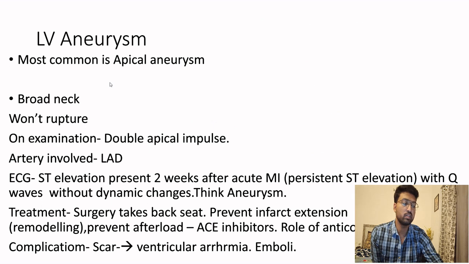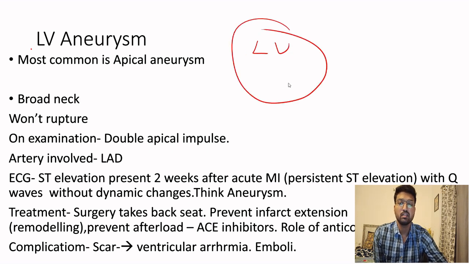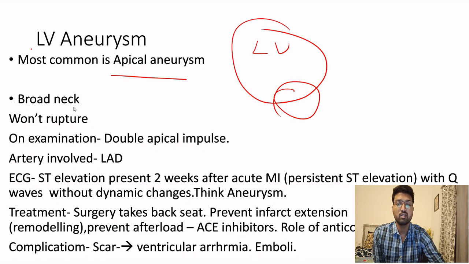We talked about pseudoaneurysm. Now let's see the second complication, which is the LV aneurysm. So most commonly this is the left ventricle. Most commonly an aneurysm will occur at the apex, that is the apical aneurysm. As compared to a pseudoaneurysm, this will have a broad neck. Let us see how there is a broad neck.